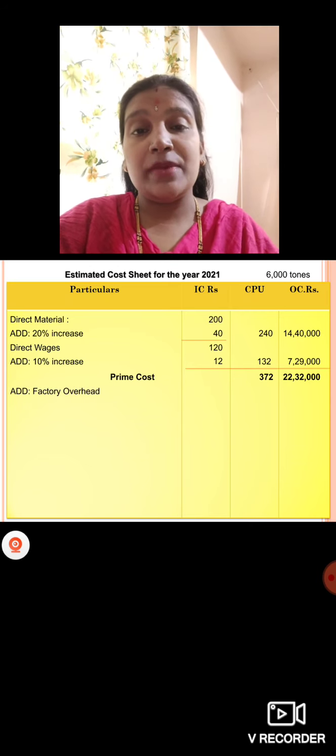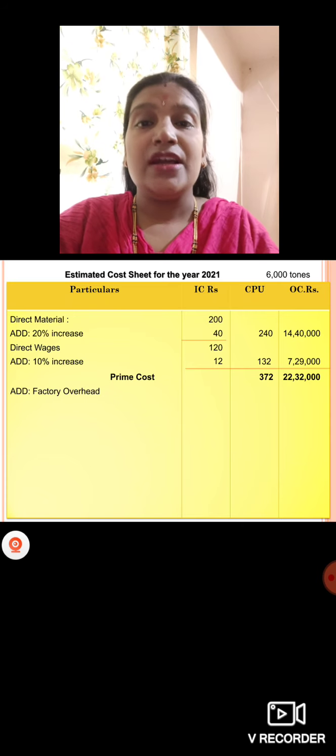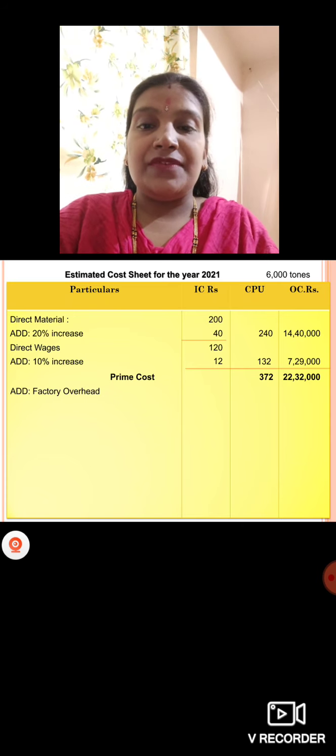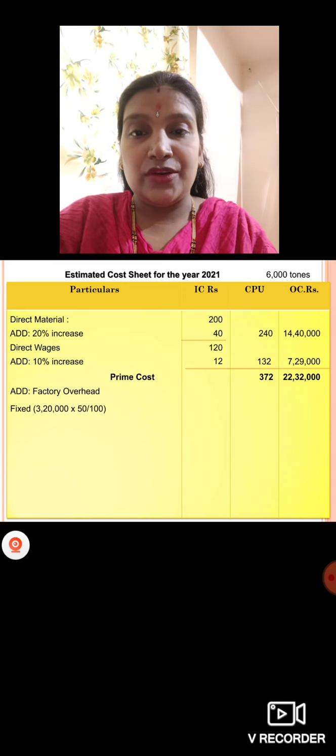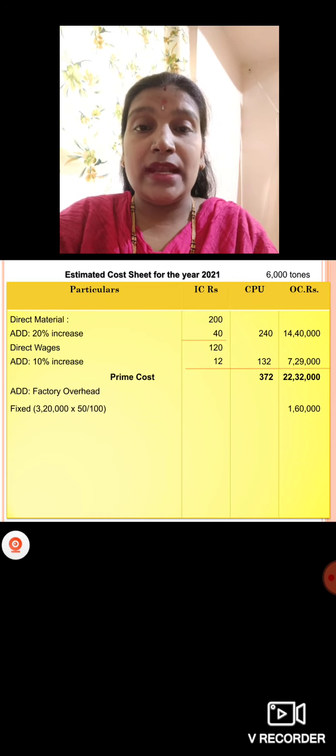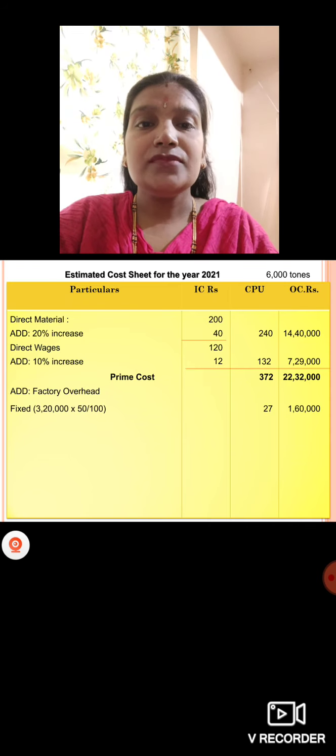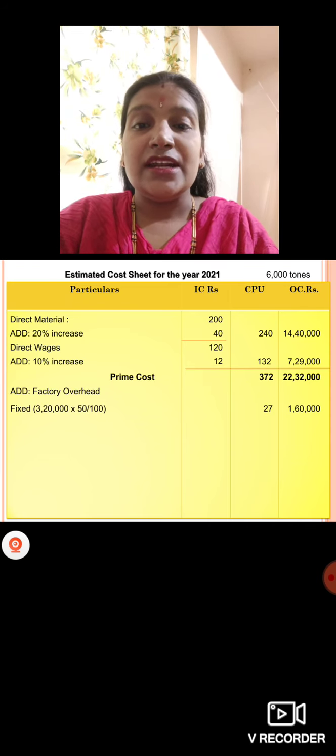Regarding overheads, what they have mentioned is 50% is fixed and 50% is variable, right? So for 50% fixed you should take from total cost. Fixed overhead we have is 3,20,000, right? Factory overhead. On that 3,20,000, you should consider 50%. 50% of it, how much will you get? 1,60,000. Fixed, you should always take total cost first. That is fixed overhead, which will never change along with your units. Divided by 6,000 tons, you will get 27 rupees per unit.